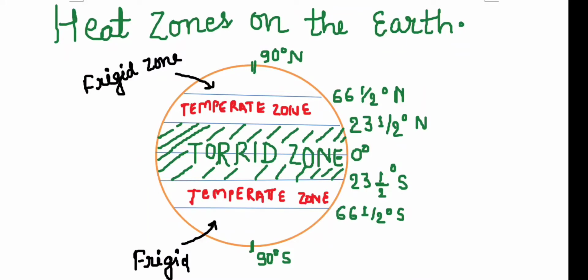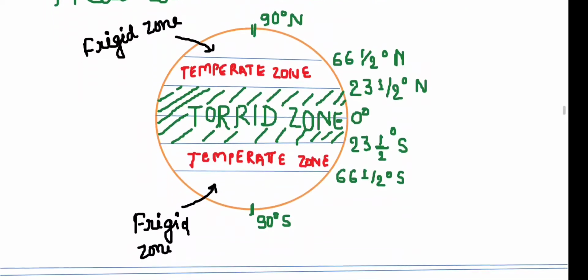Then there is the frigid zone, where the sun's rays are very slant, so very little heating takes place on the surface of the earth and this area is permanently frozen. This is the area beyond the Arctic Circle in the northern hemisphere and the Antarctic Circle in the southern hemisphere. So these were the three heat zones on the earth.